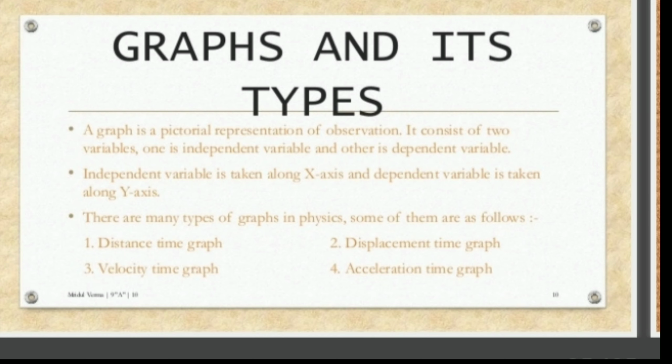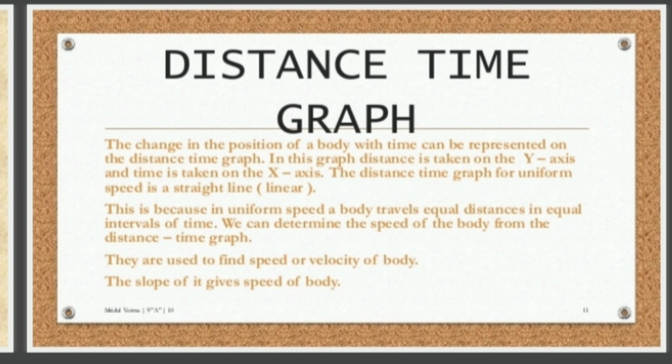What are the different types of graphs here? Distance versus time, displacement versus time, velocity versus time, acceleration versus time. We'll discuss all these graphs here. So first of all, understand here in a graph, the dependent variable and the independent variable. I gave you an example also. You'll come to know more clearly about independent and dependent variable.